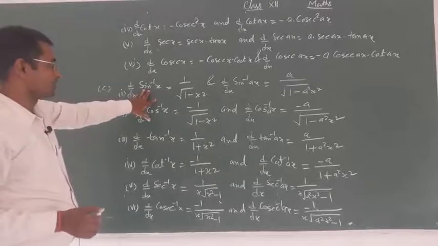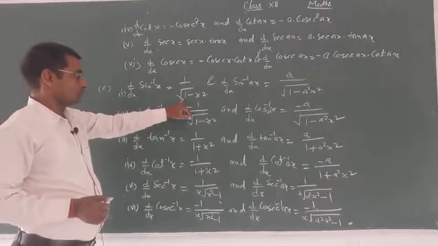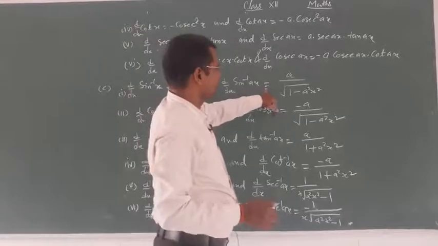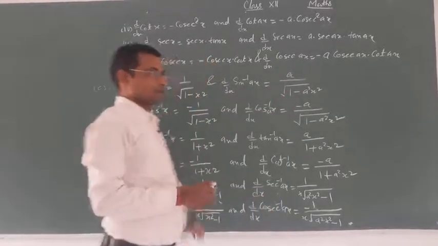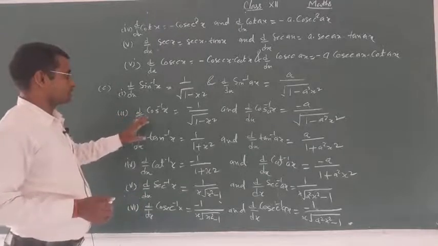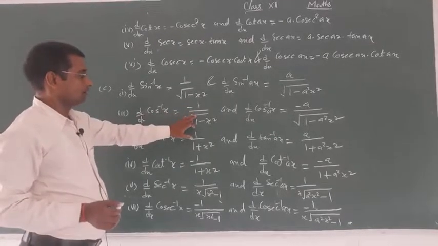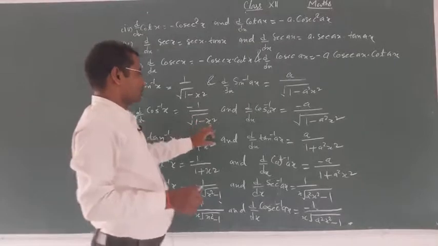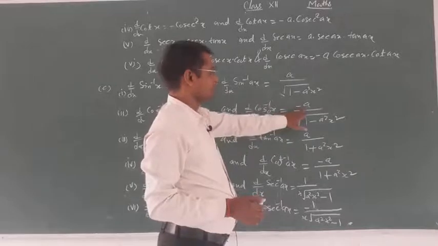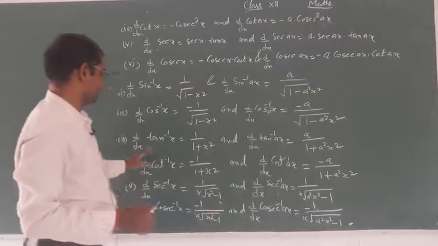Inverse trigonometric functions. Derivative of sin inverse x is 1 upon root 1 minus x square, and derivative of sin inverse ax is a upon root 1 minus a square x square. Derivative of cos inverse x is minus 1 upon root 1 minus x square, and derivative of cos inverse ax is minus a upon root 1 minus a square x square.